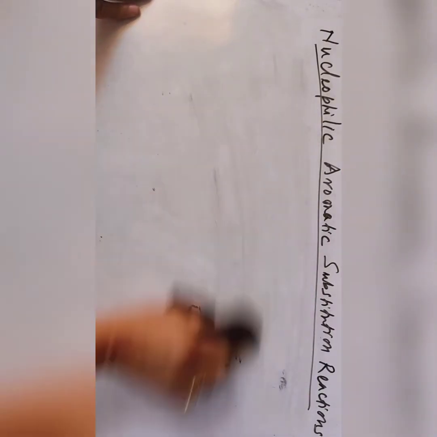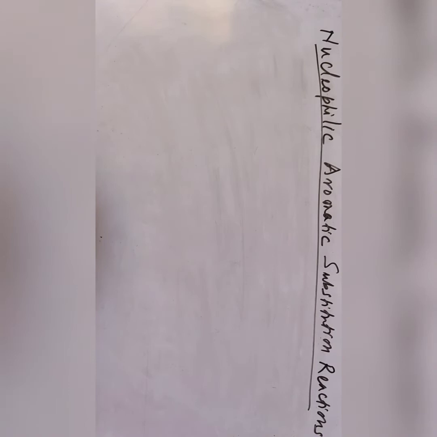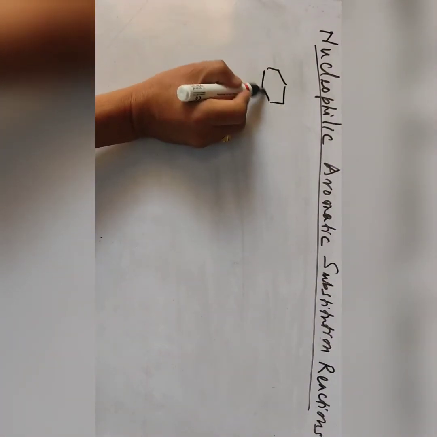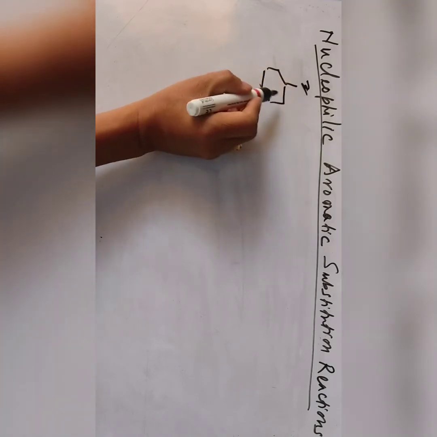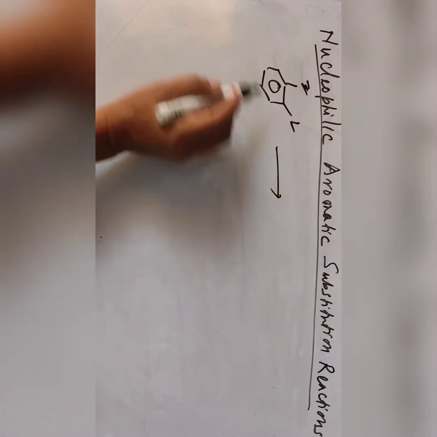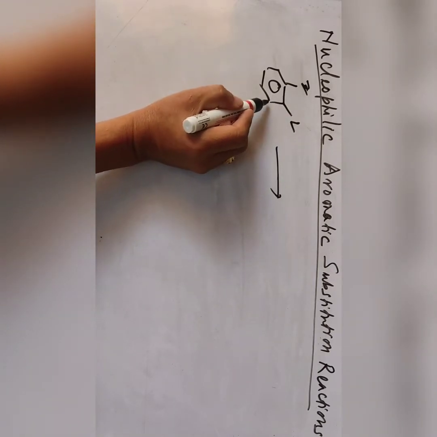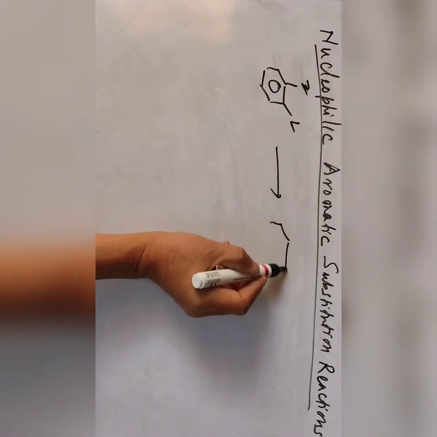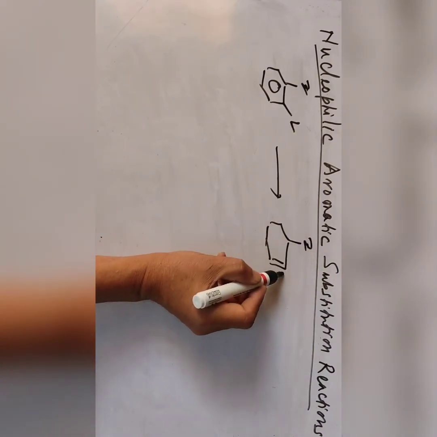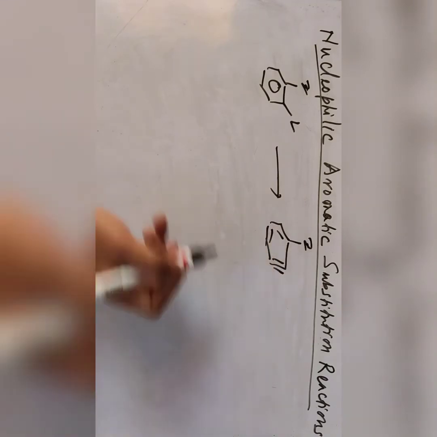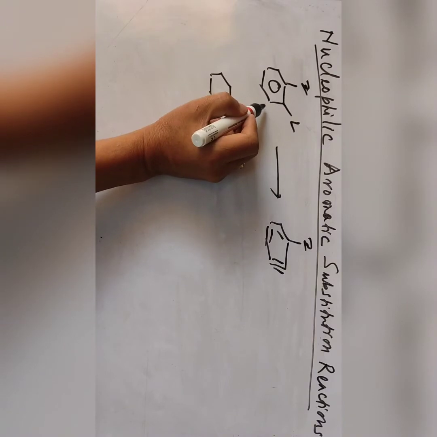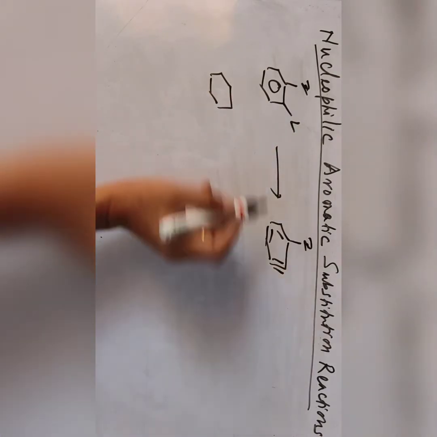If Z is a substituent, it may be either an electron withdrawing group or an electron donating group. Suppose we have a leaving group in the ortho position. If we lose it, then a benzyne can form. Benzyne, the first elimination will form this one. Benzyne will be formed here. In this benzyne, when one hydrogen is removed along with the leaving group, you can have this one.